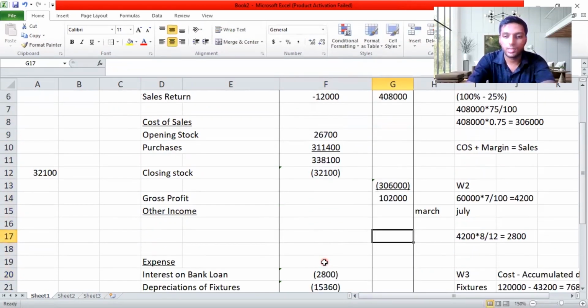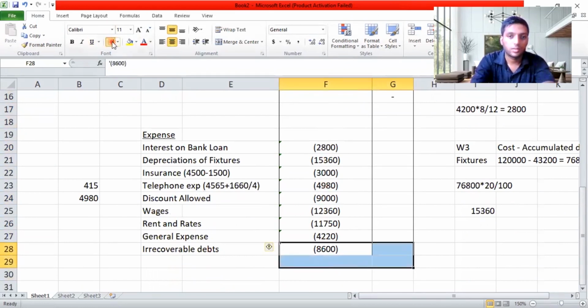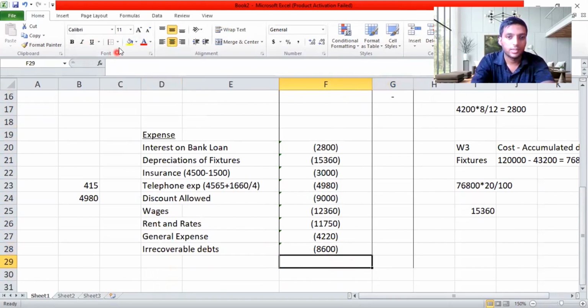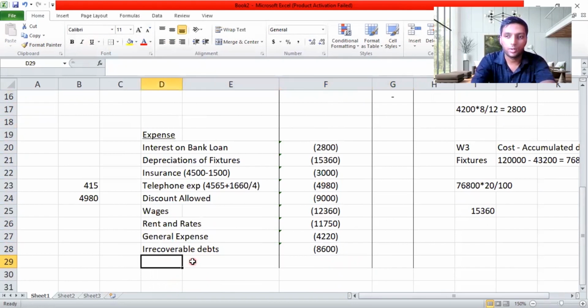Then we have other income. They have not given any other income, so put a dash. Then we have these expenses. I need to get my expenses to get the net profit or net loss actually. Give me a second, guys. I have not put the complete format, so I'm just putting the format and finalizing it. So now this is net profit or net loss.